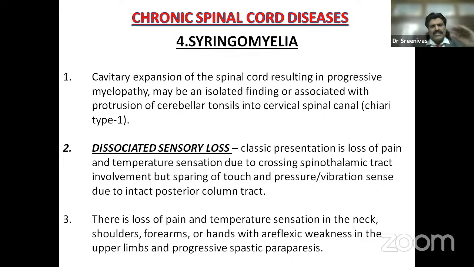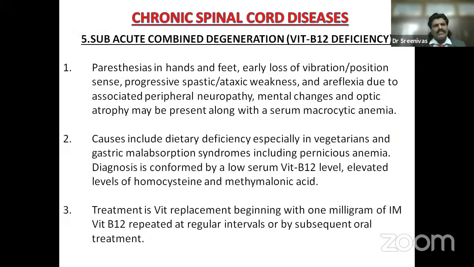So dissociated sensory loss, the classic presentation, is loss of pain and temperature sensation due to crossing spinothalamic tract involvement, but sparing of touch, pressure and vibration due to intact posterior column tract. There's a loss of pain and temperature sensation in the neck, shoulders, forearms, and hands with areflexic weakness in the upper limbs and progressive spastic paraparesis. Why is it more common in these areas? Because syringomyelia has a tendency to affect the cervical region.